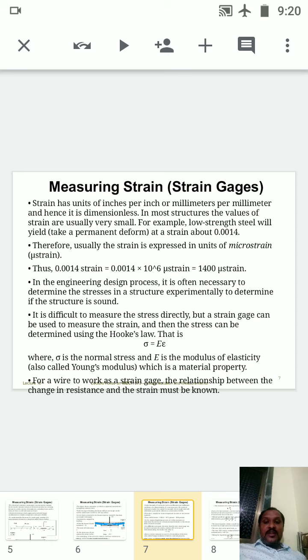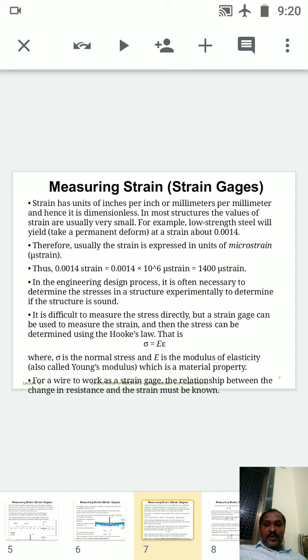Therefore, strain is usually expressed in units of microstrain, that is mu strain. We can call it mu. Mu is nothing but microstrain. Thus 0.0014 strain is equal to 0.0014 into 10 raised to 6 microstrain, that is 1400 microstrain.